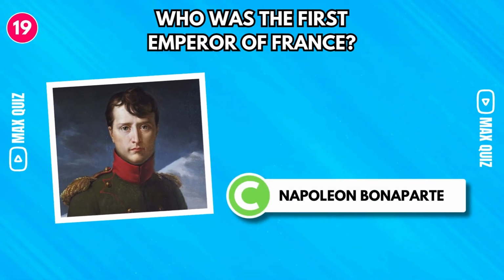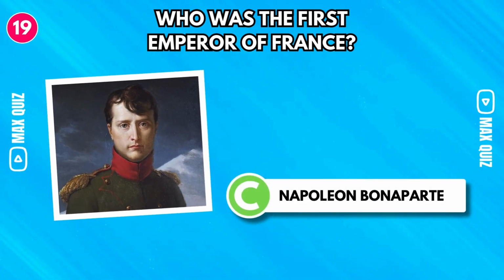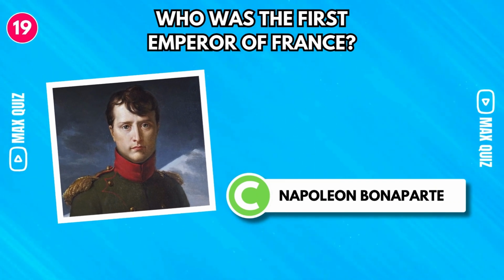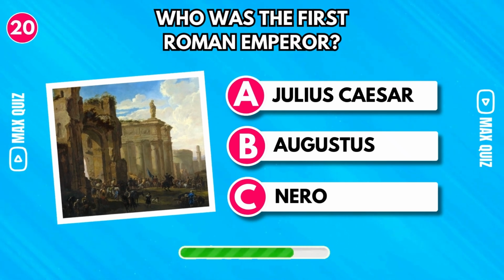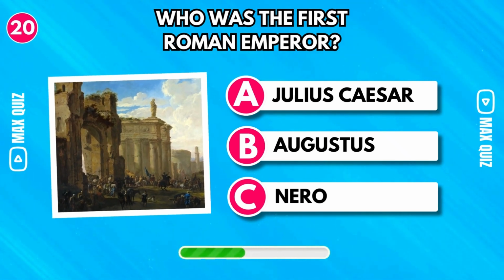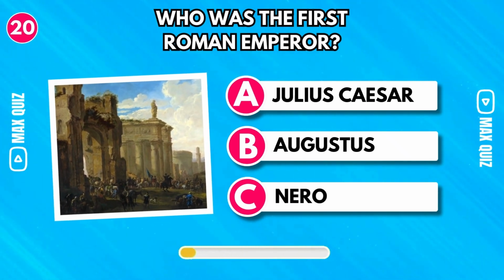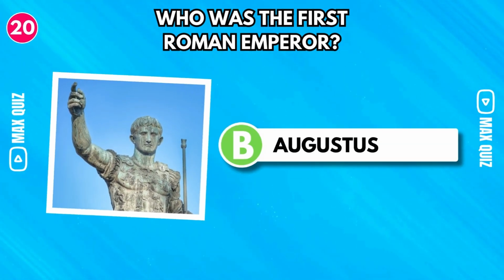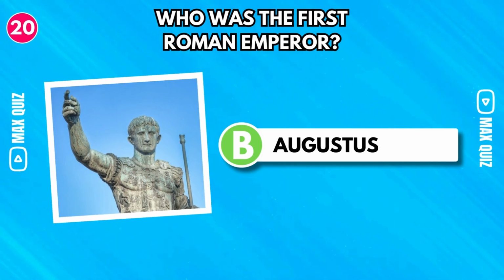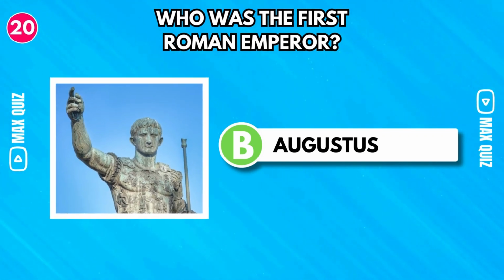Who was the first emperor of France? It was Napoleon Bonaparte, who ruled France from May 18, 1804 to July 7, 1815. Who was the first Roman emperor? Augustus. Gaius Octavius, better known as Augustus, ruled from 27 BC until the year 14 AD.